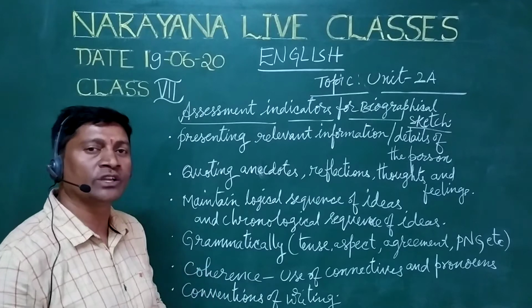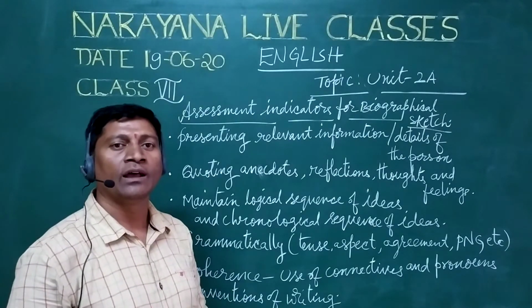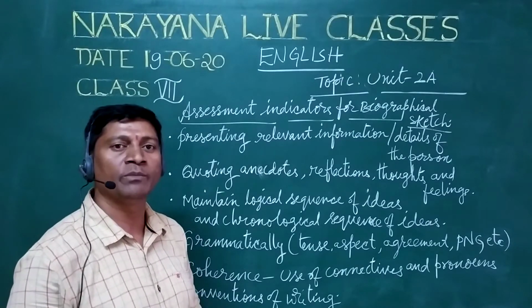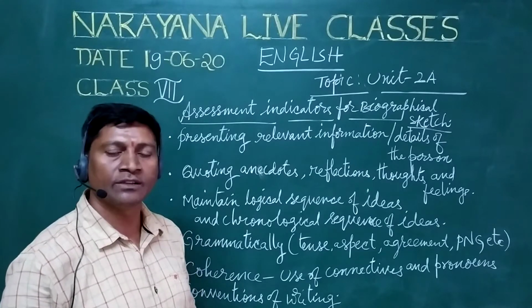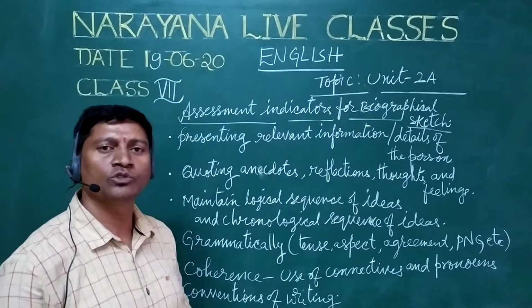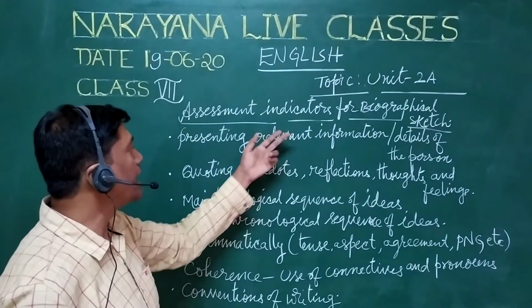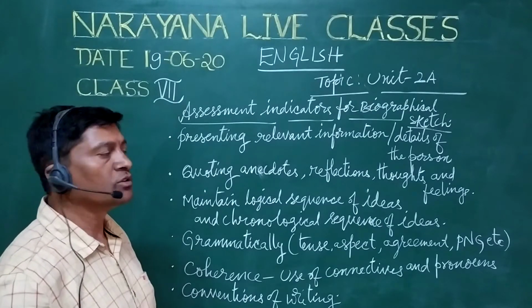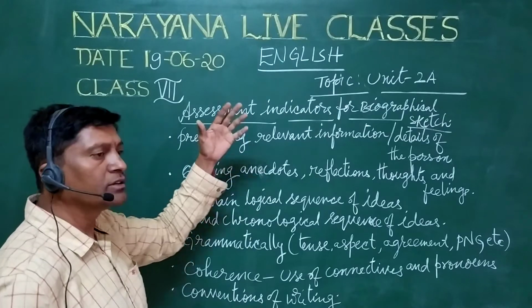If you have any extra information about that person, you can add it. Generally, biographical sketches will be given about eminent persons in society, that is, social reformers, freedom fighters, people who belong to the cine field, or anything. So here they have given Jagdish Chandra Bose for us, a famous personality, and we have to write the total information.